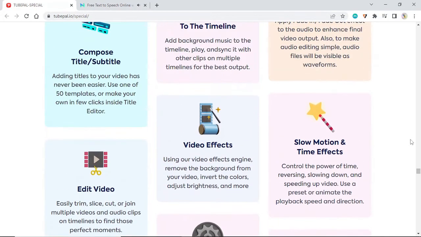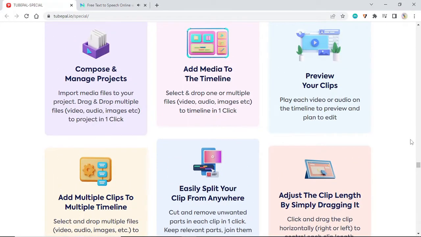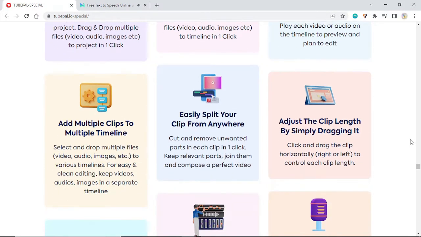Preview your clips. Play each video or audio on the timeline to preview and plan to edit. Adjust the clip length by simply dragging it. Click and drag the clip horizontally to control each clip length.